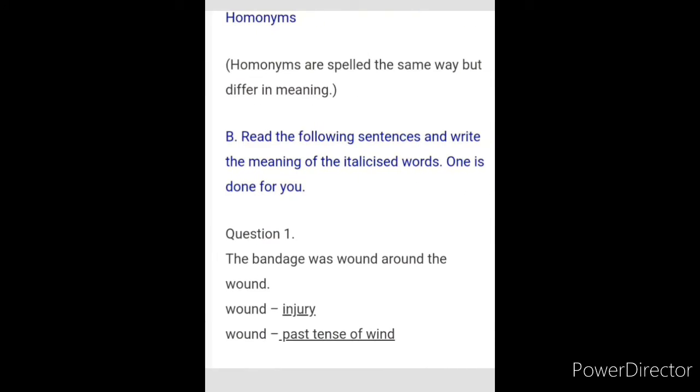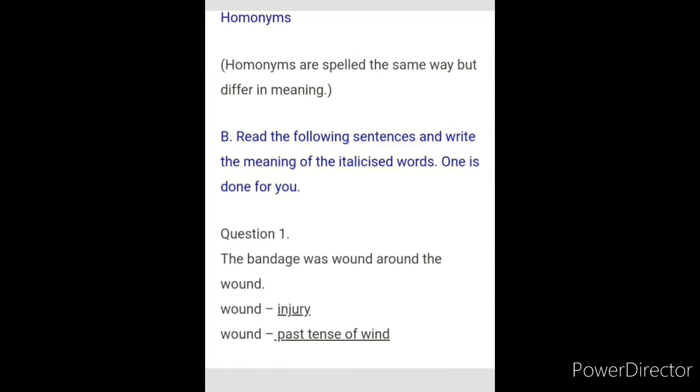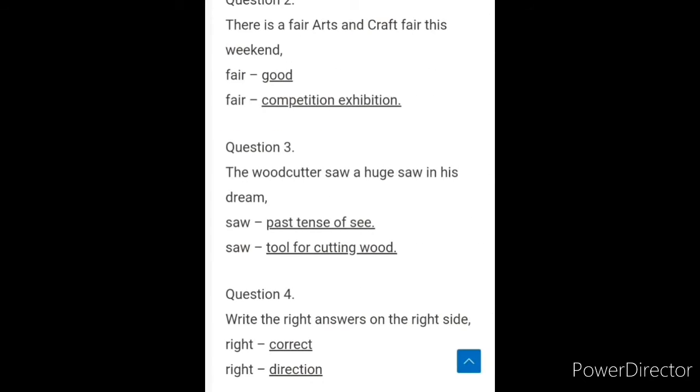Homonyms are spelled the same way but differ in meaning. For example, wound, an injury; wound, past tense of wind. Next one. There is a fair arts and crafts fair this weekend. Fair means good. Fair also means a competition or expo, like a book expo.